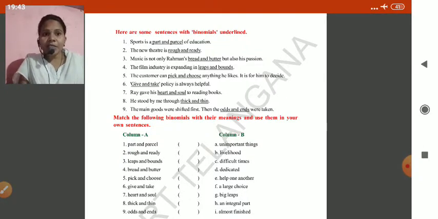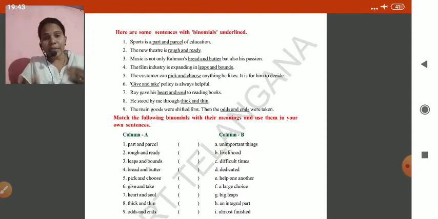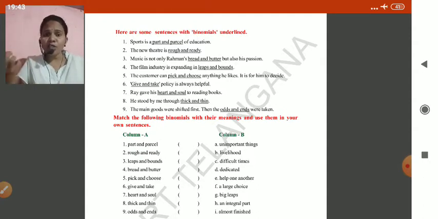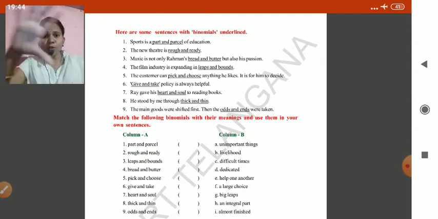The film industry is expanding in leaps and bounds. Leaps and bounds means to a very large degree. Rapidly it is increasing. The customer can pick and choose anything he likes. It is for him to decide. Pick and choose means he has a very large choice. He can select, he can choose all the things.